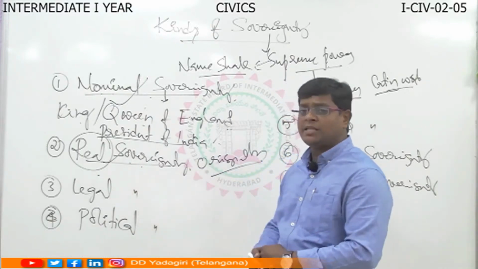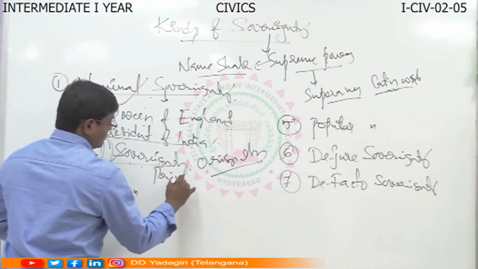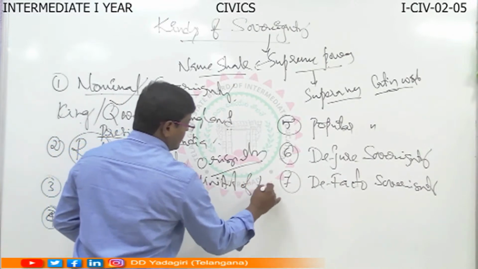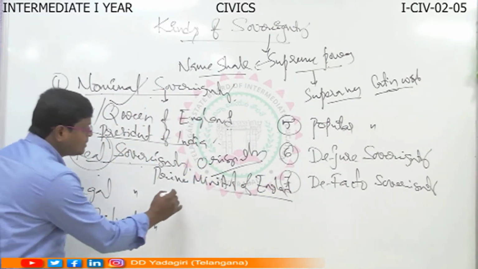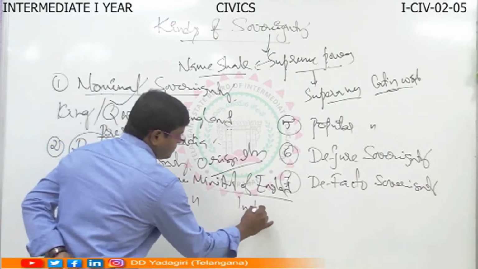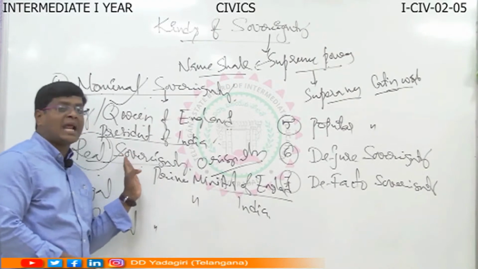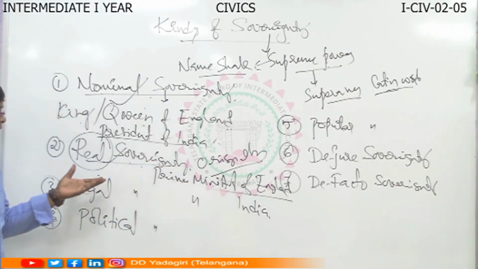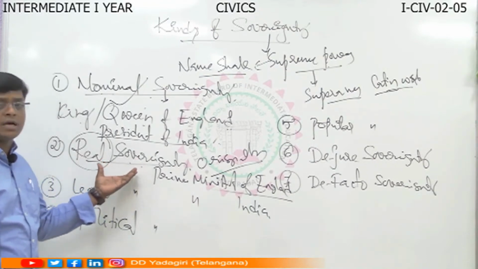The sovereignty which is in real manner is called real sovereign. The best example is the Prime Minister of England, and at the same time the Prime Minister of India. They both enjoyed the powers in a practical, real manner. So real sovereignty is one type of sovereignty.